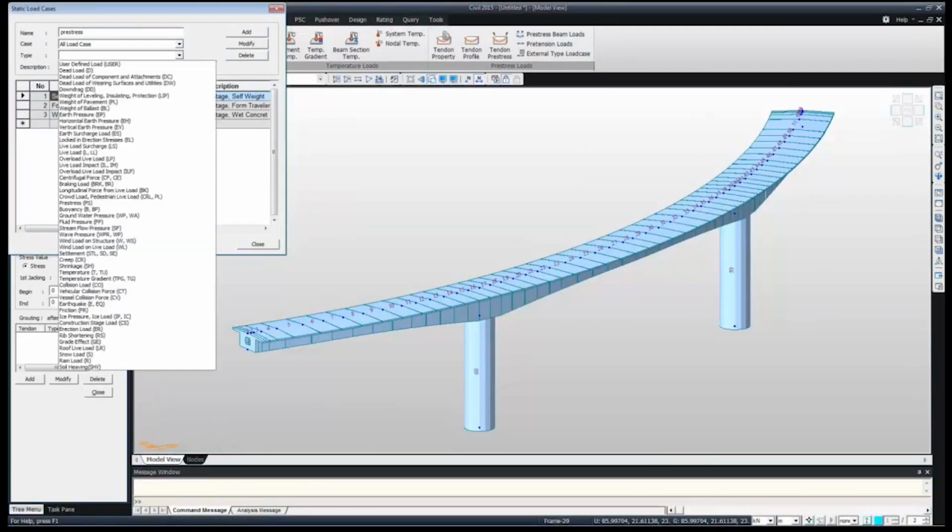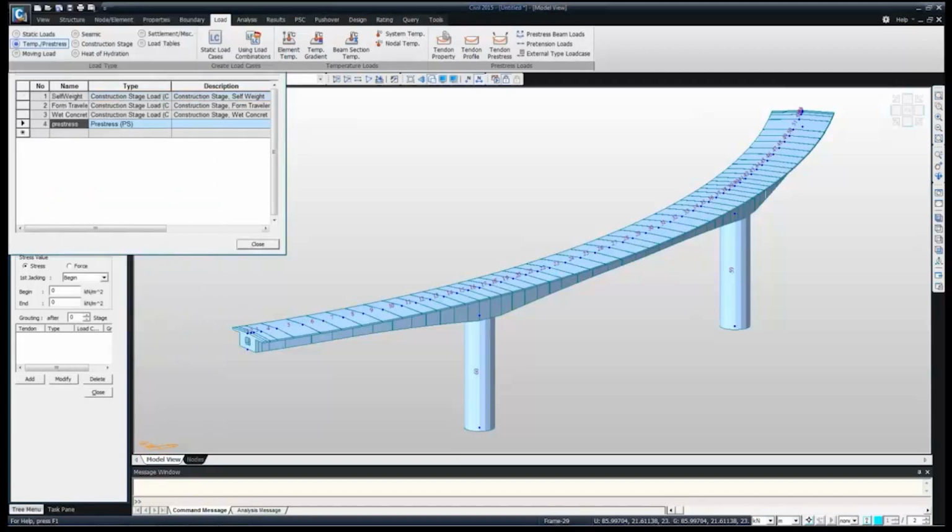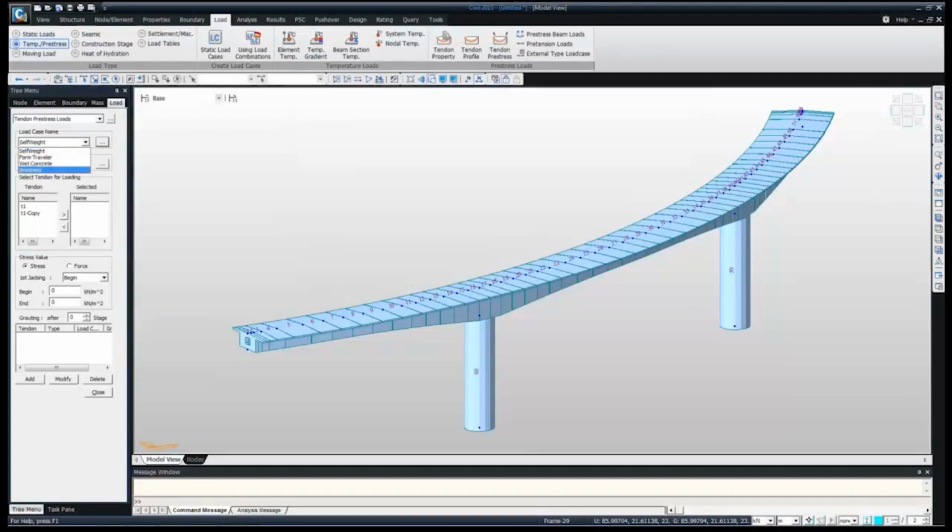Pre-stress, again the type, pre-stress type, and just add and close. Then we can select the load case name as pre-stress. Then what is the tendon? All tendons at jacking with the stress of, let's say, both end, and we can change the unit anytime from here. We are working in kilonewton meter, so we can just select it here.